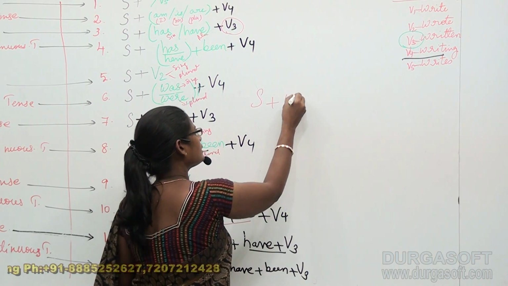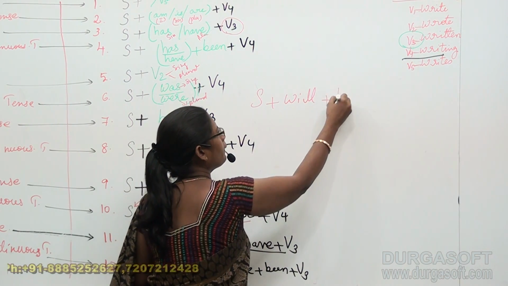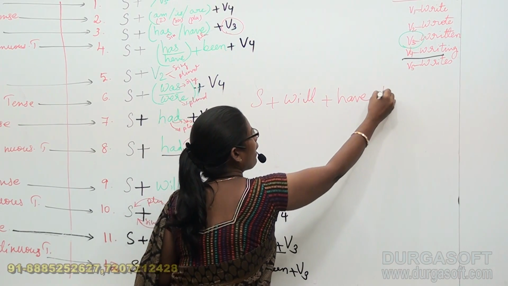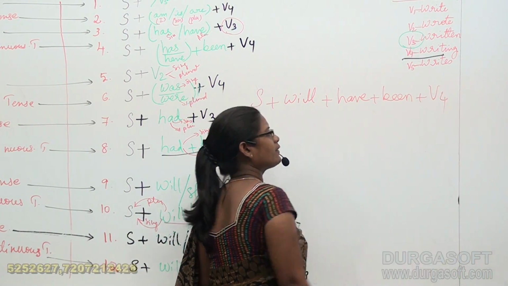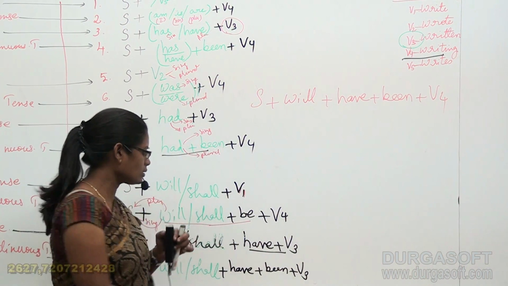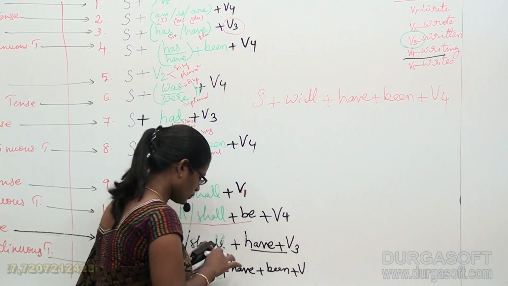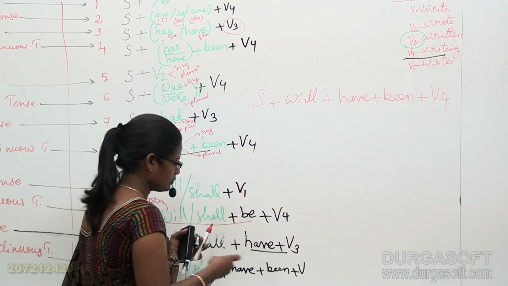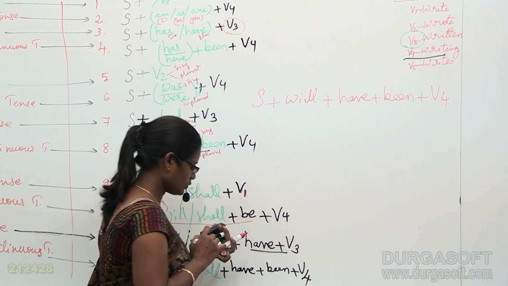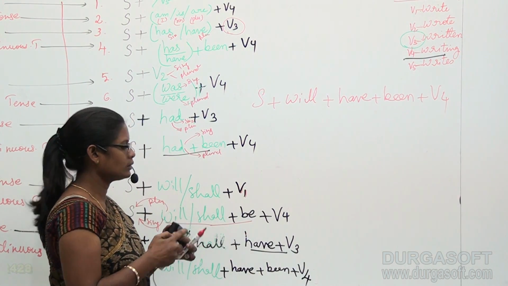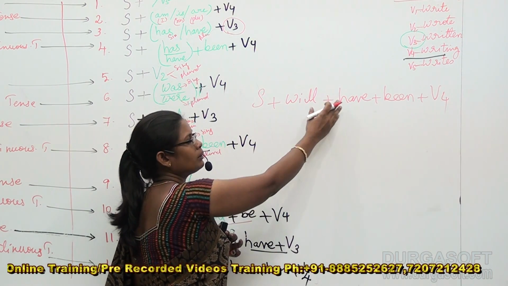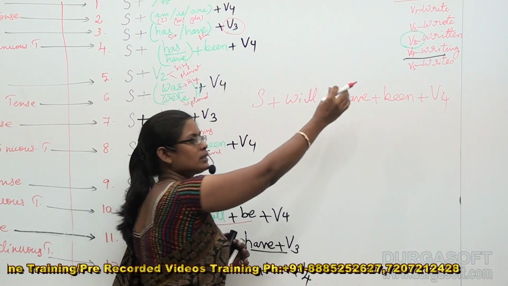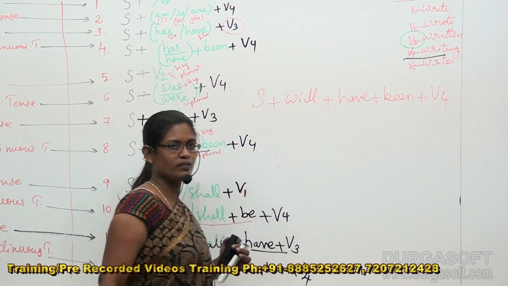Subject plus will plus have plus been plus V4. This is our structure. I'm sorry, this is V4. Okay. So subject plus will plus have plus been plus V4.